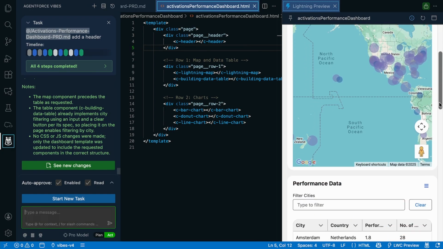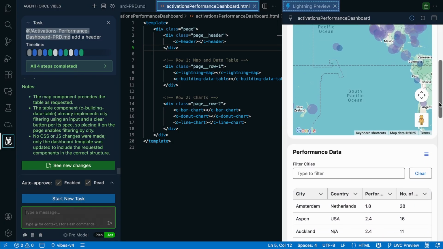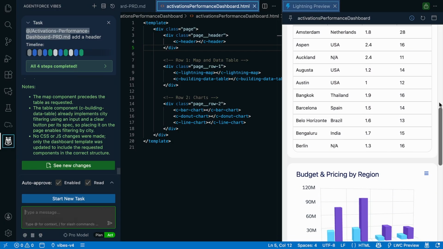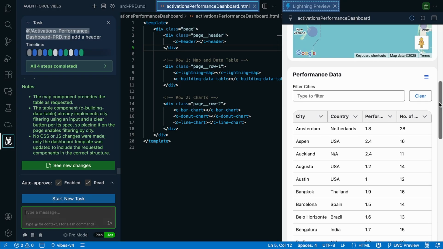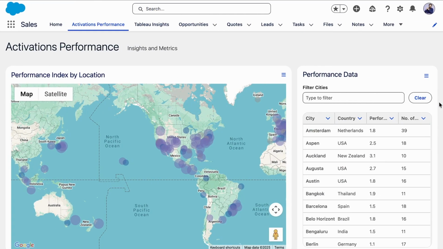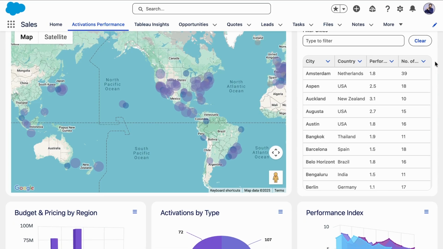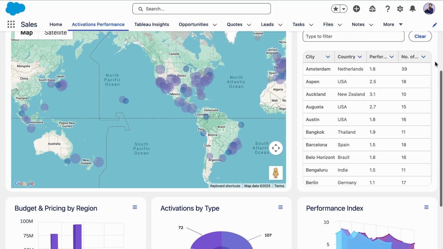So as you can see over here, we've got our map in place. We've got the table where we can filter by city. We've got the various dashboards. And now, through Agentforce Vibes, I can go ahead and deploy this to my org. Now I'm in my sandbox org, where you can see that in a matter of a few minutes, I have a prototype that is grounded in my organization's data and metadata.